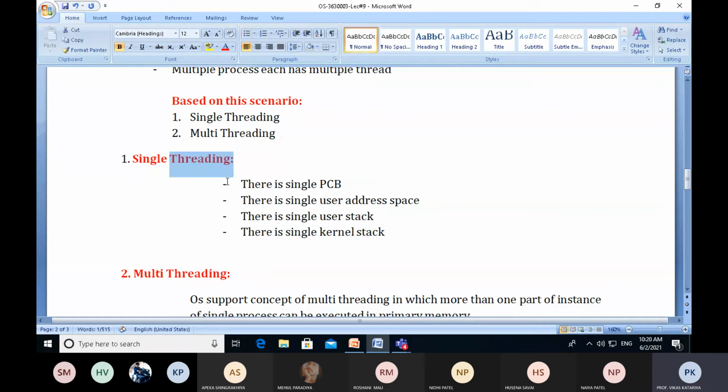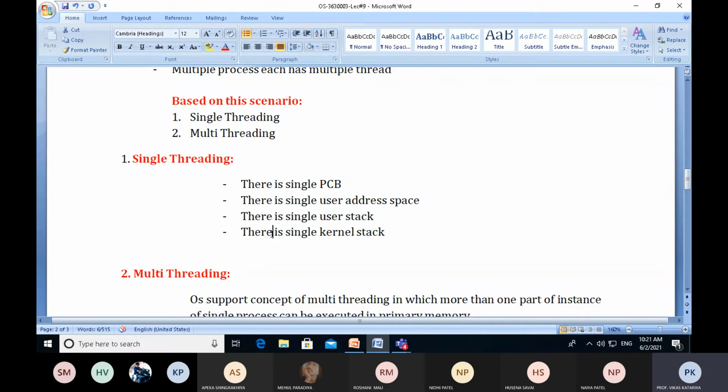So similarly, a single thread can have a single PCB, process control block, which contains all the required details of the thread. There is a single user address space. There is a single user stack.